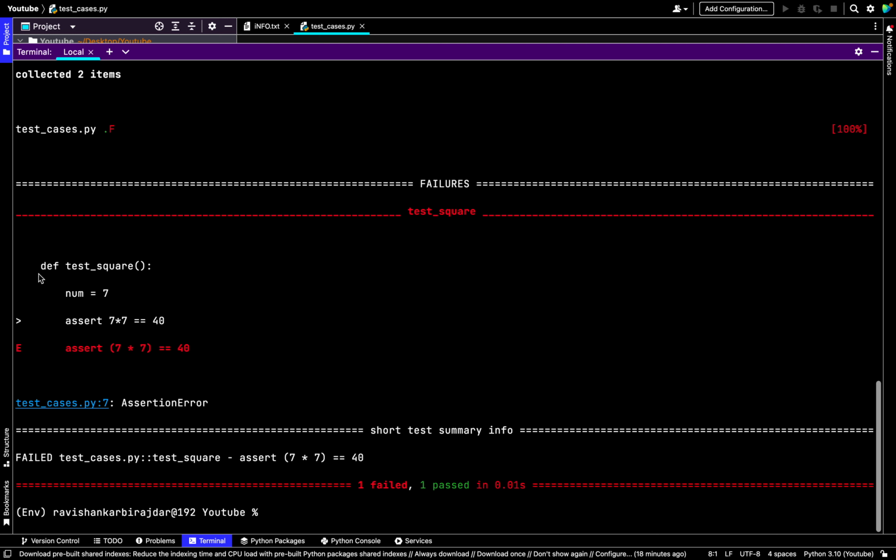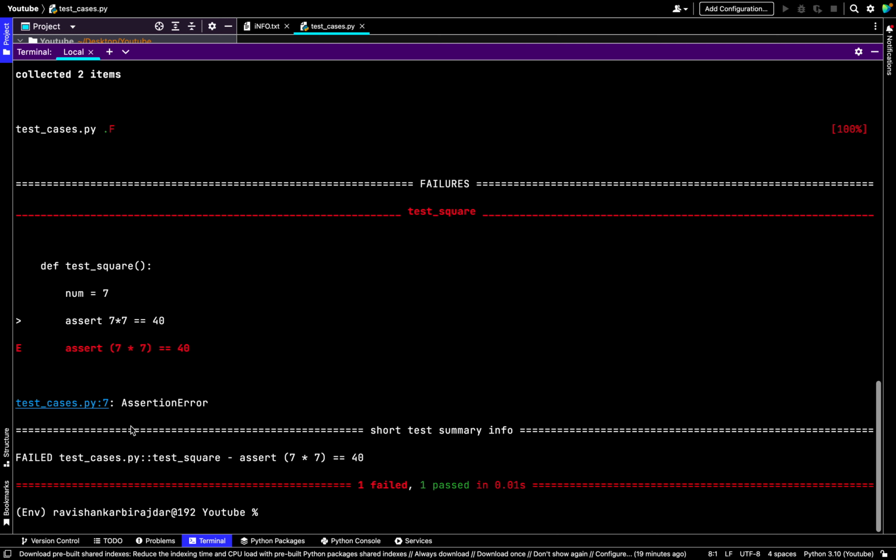Okay, so failure 1 is there because 7 into 7 is not equal to 40. So it has given you the error, that is assertion error. What is assertion error? It means you use the assert keyword to check whether it is equal or not. So that's why it is saying that it is not equal. So the class of that error is assertion error.